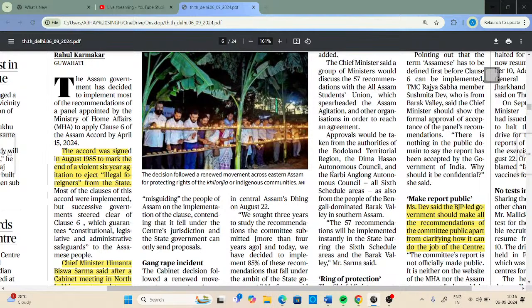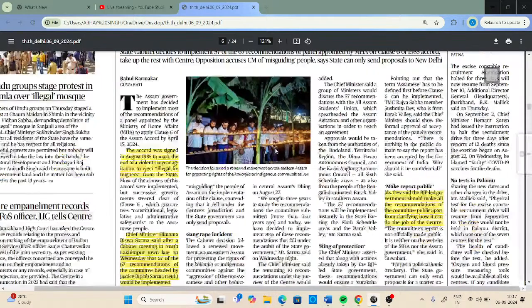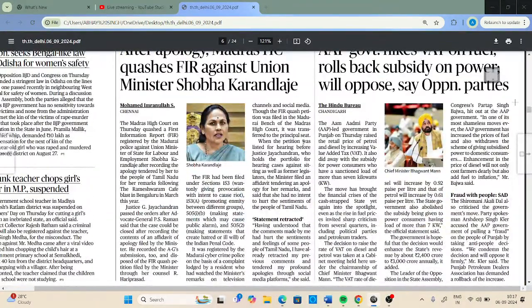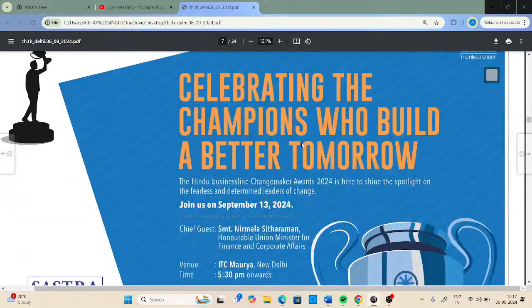Now the Assam government, headed by Mr. Himanta Biswa Sarma, had decided that it will implement not all, but 85% of the recommendations of the Biplab Kumar Sharma panel. They will implement 57 recommendations of the panel. Now this has become so heated. It has become a point of contention, because the opposition is raising a clear point that this is the right time when the Assam government should reveal what were the recommendations of this Biplab Kumar Sharma panel. So this is one important news that was important for us to discuss.